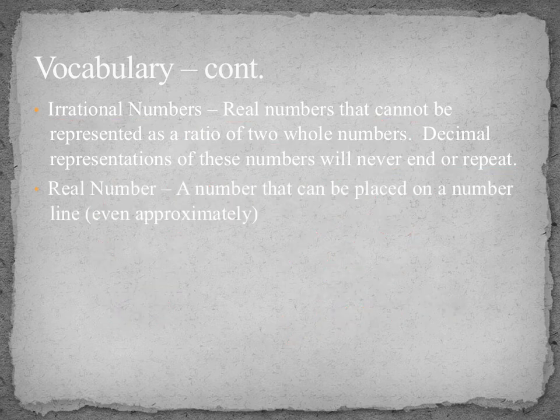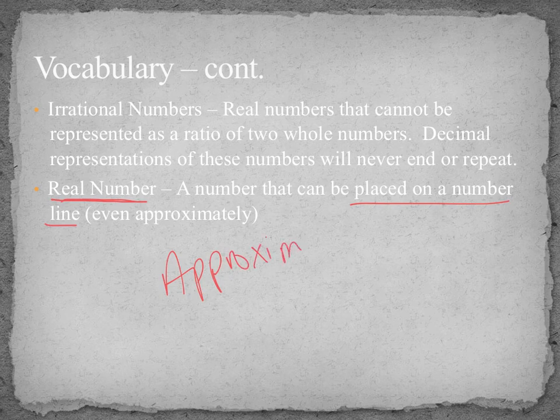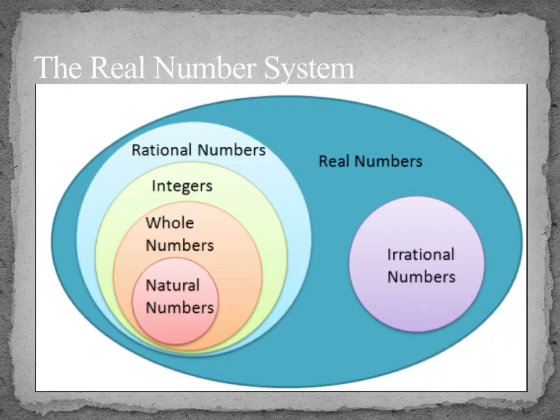The last thing is real numbers. So we said all of these are real numbers. When I say real numbers, I mean it is a number that can be placed on a number line, even approximately. We can approximate where irrational numbers go on the number line, because they are real numbers. Real numbers can go on a number line. That is the real number system.